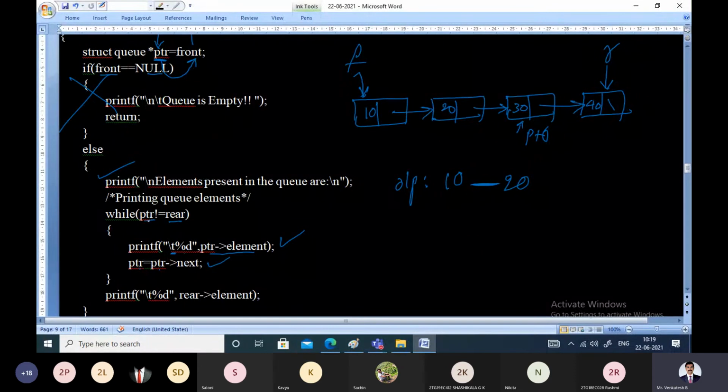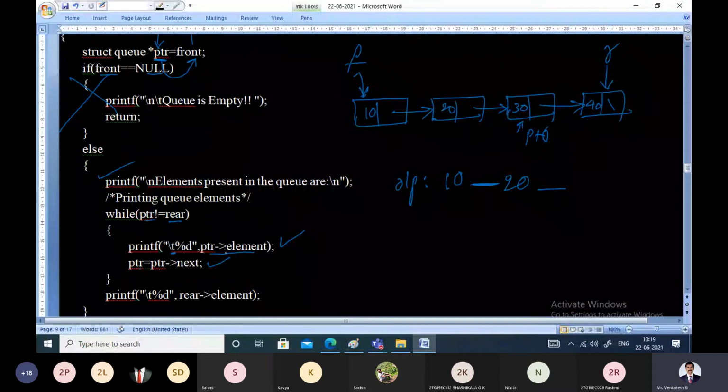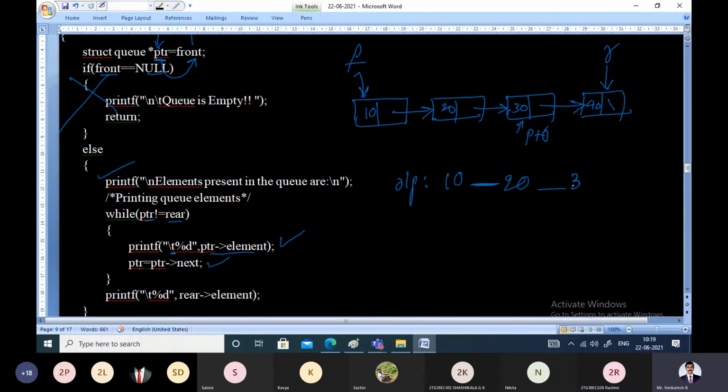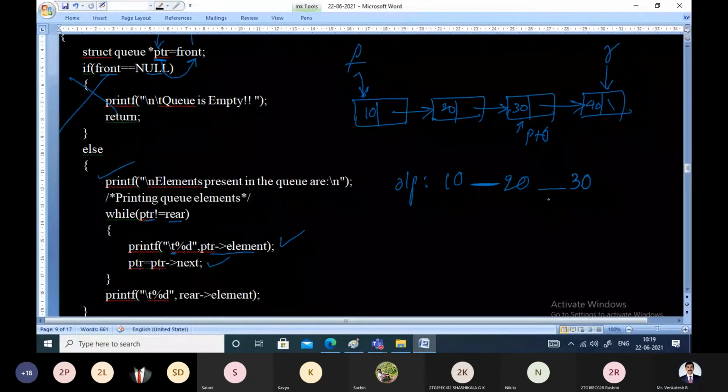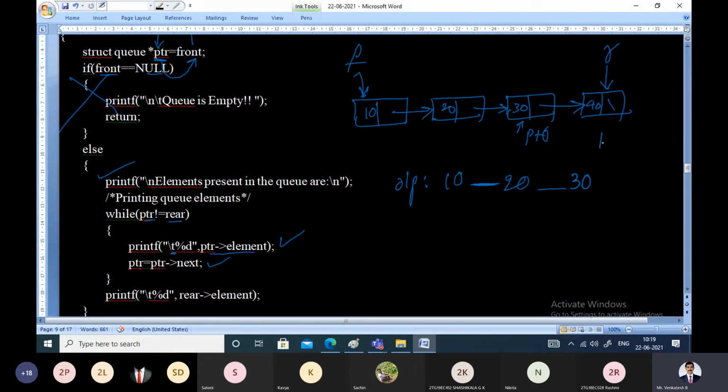Once again, we check the condition. PTR, is it not equal to rear? Yes, it is true. We will enter the while loop, then give one tab space, then display the element. What is the PTR pointer element? The PTR pointer element is 30. Then make PTR advance to the next node. PTR is pointing to the next node.